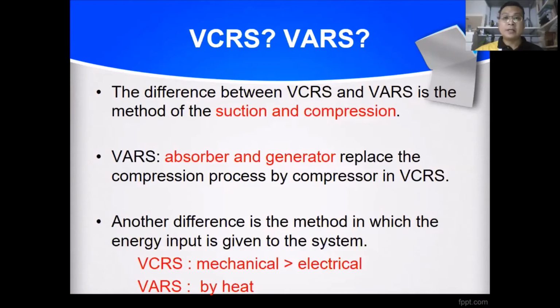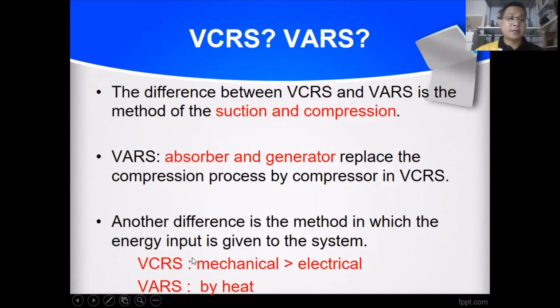So you know what differentiates the VCR and the VARS. VCR refers to vapor compression, where C is compression, and the absorption one is VAR. What differs is the structure of the mechanical work.